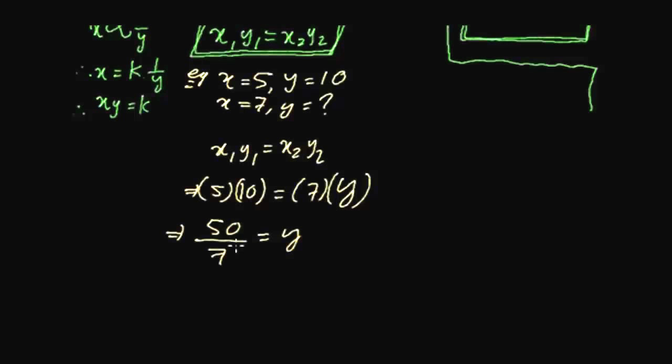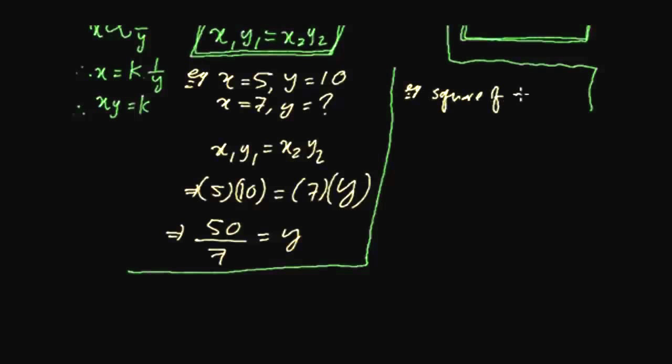And that doesn't necessarily mean it has to be only in x and y terms. Let me do another sum here. Let me draw a line here and do one more sum. Suppose this time they are telling us that the square of x varies, which means directly proportional, to the cube of y.